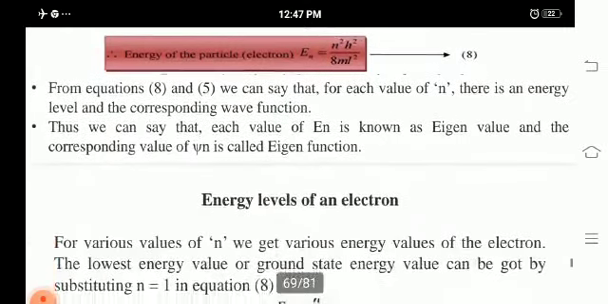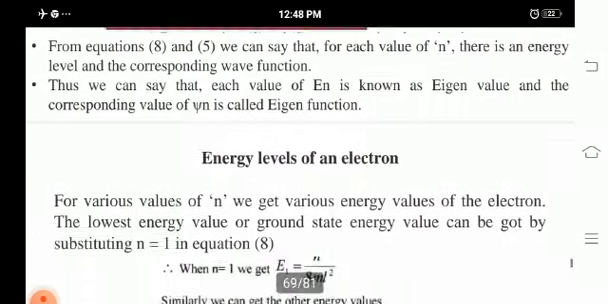From equations 8 and 5, we can say that for each electron, each value of n, there is an energy level and a corresponding wave function. Thus, each value of En is known as an eigenvalue and the corresponding value of psi n is called an eigenfunction, where En is denoted as the eigenvalue and psi n is denoted as the eigenfunction.